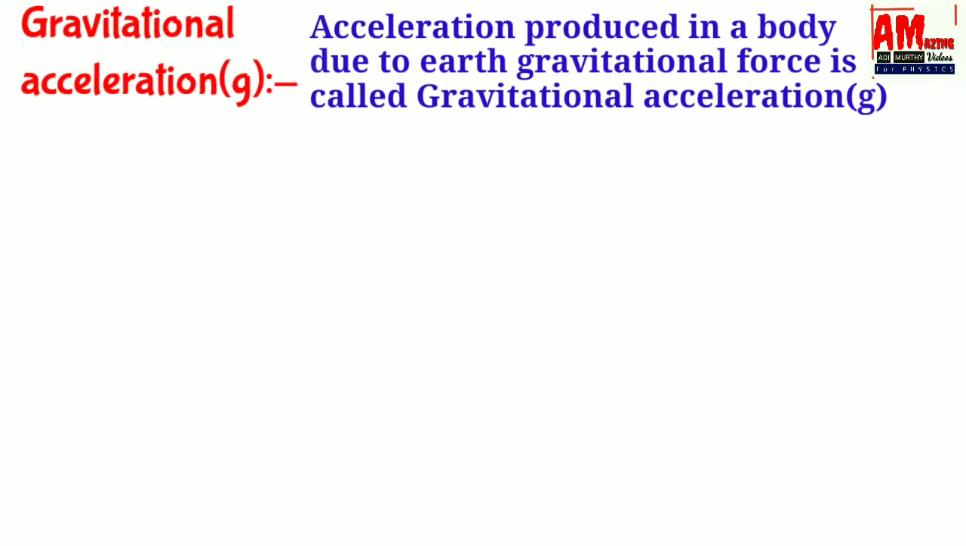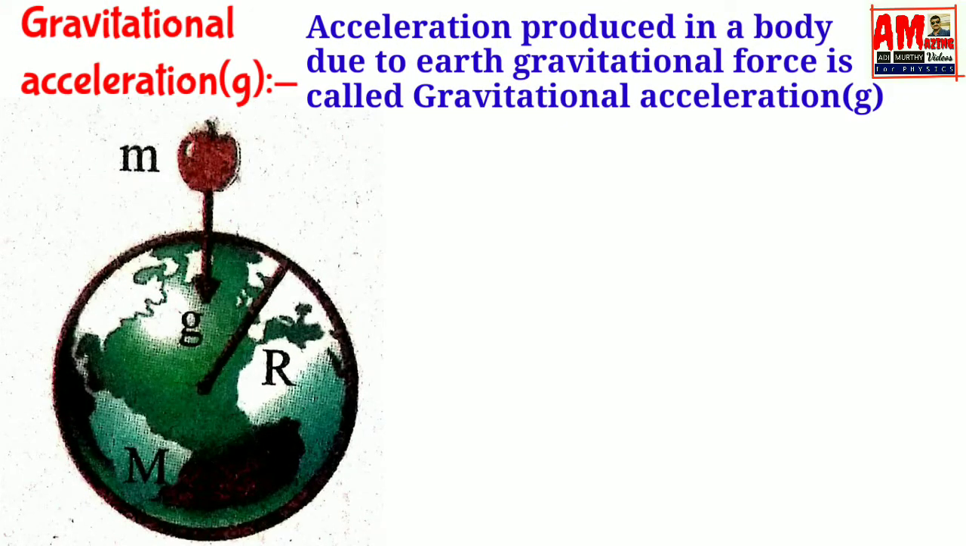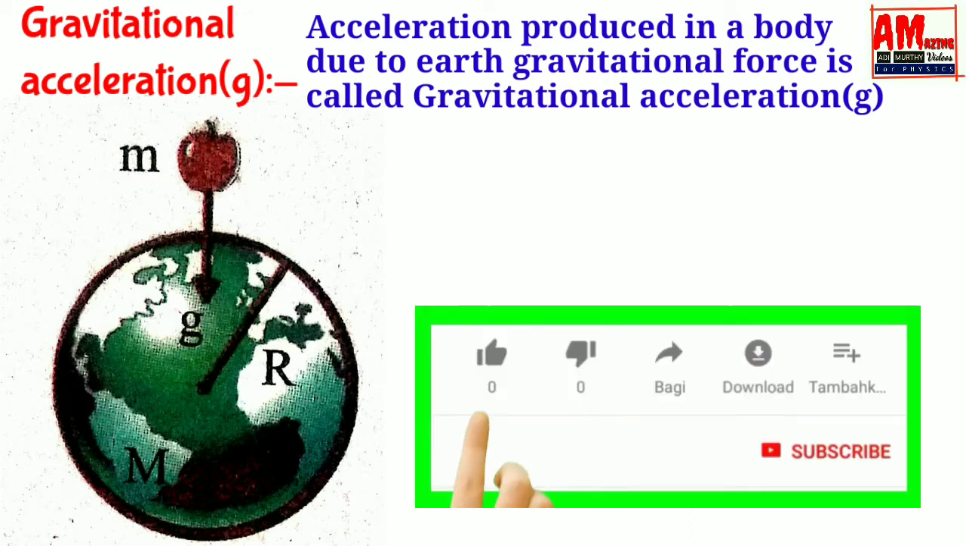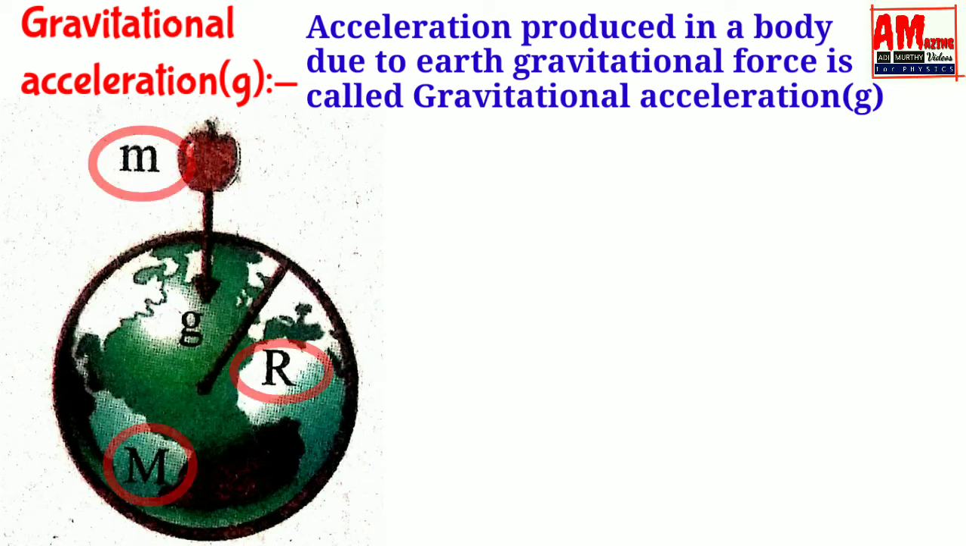Let us define gravitational acceleration. Acceleration produced in a body due to the earth's gravitational force is called gravitational acceleration, small g. Let us observe the picture. An apple is falling on the earth. Here small m is the mass of the apple, capital M is the mass of the earth, and r is the radius of the earth.